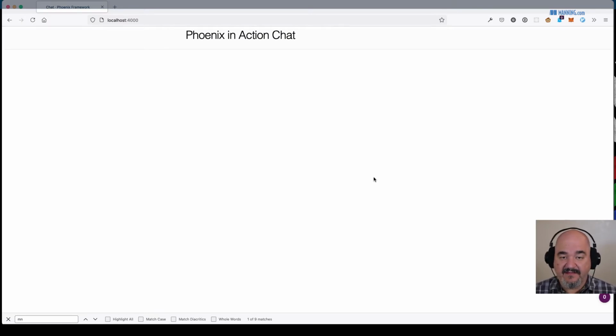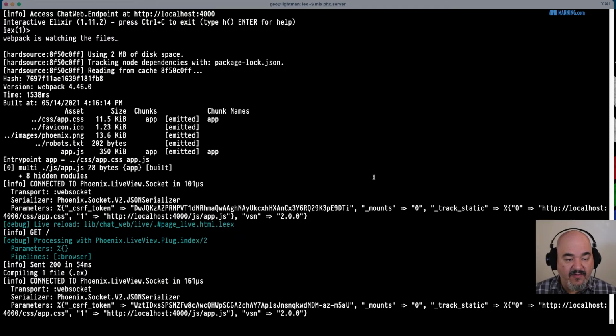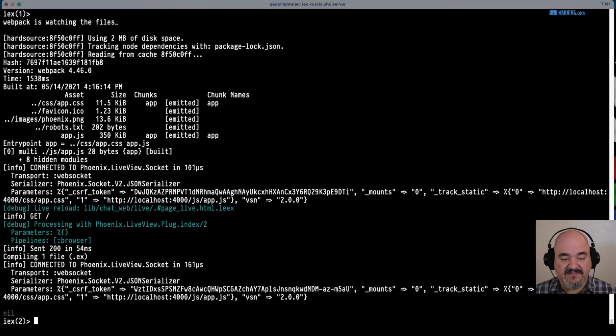Let's add something. The first thing we're going to add is just a little button to allow a user to go to a random URL. If we go back to our session here, you'll notice I started the server with iex -S mix phoenix.server, and that allows us to go into an IEx REPL. IEx is essentially the REPL for Elixir. And even though it's a compiled language, it does some on-the-fly compiling and then runs the code, which is nice. We can use the things that we've compiled in here.